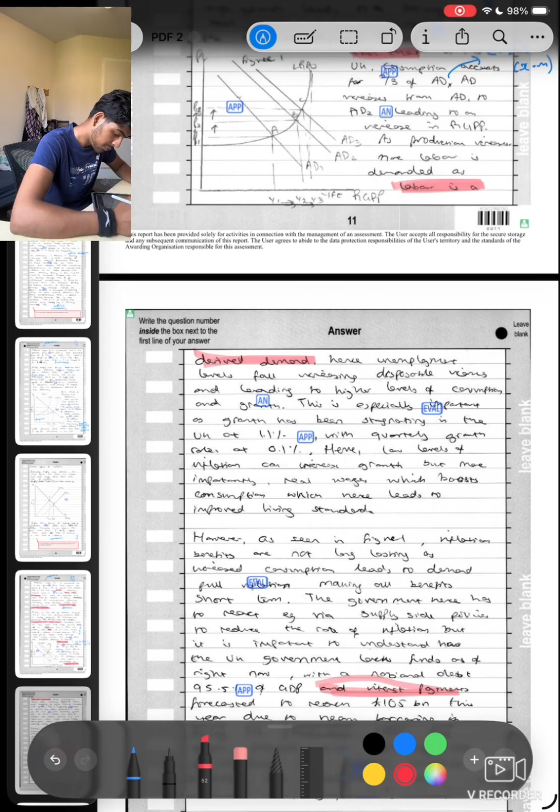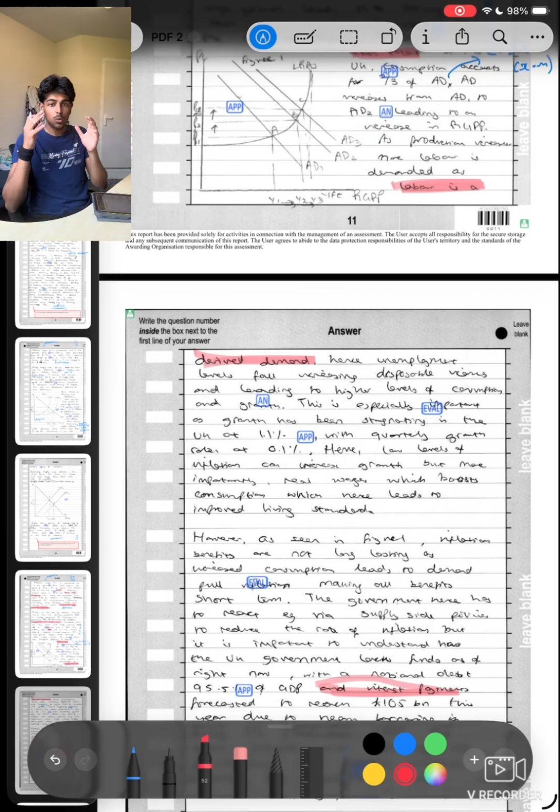Hence, unemployment levels fall, increasing disposable incomes and leading to higher levels of consumption and growth. Chain of analysis once again. This is especially important as growth has been stagnating in the UK at 1.1% with quarterly growth rates at 0.1%. So I'm getting all these facts and figures, if I remember correctly, from Econ Plus Dow's video. So he just went through a load of different key information, if that makes sense. So he was speaking about the inflation rate, growth rate, CPI, just the most important stuff.